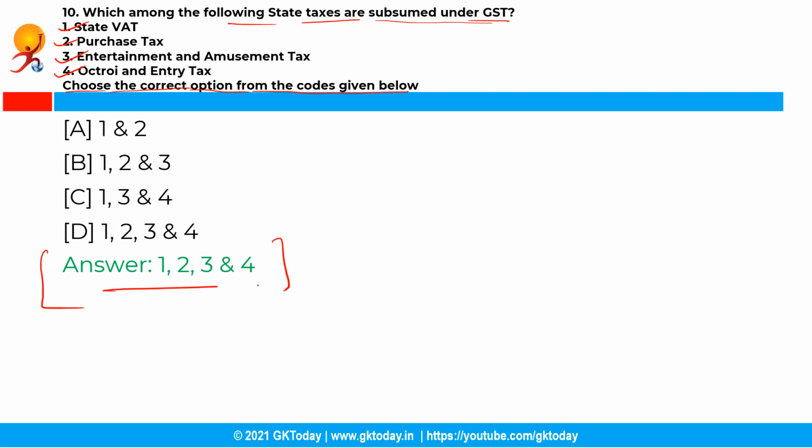So the state taxes which are subsumed under GST are state VAT, purchase tax, entertainment and amusement tax, octroi and entry tax, luxury tax, central sales taxes and taxes on lotteries, betting and gambling, taxes on advertisements.